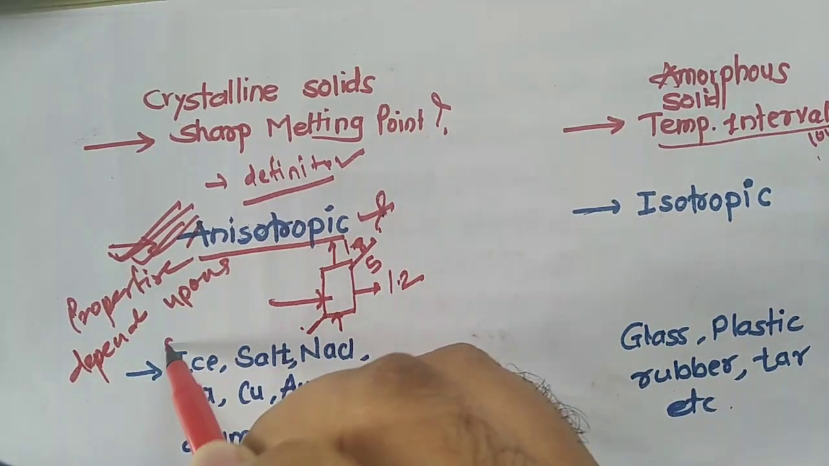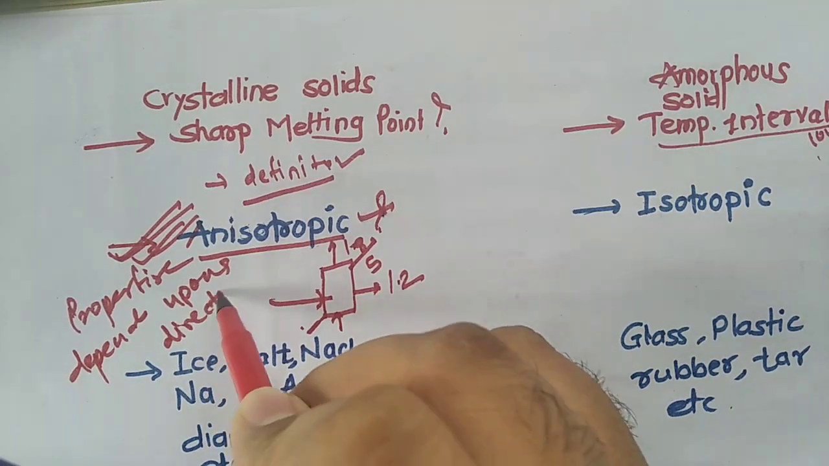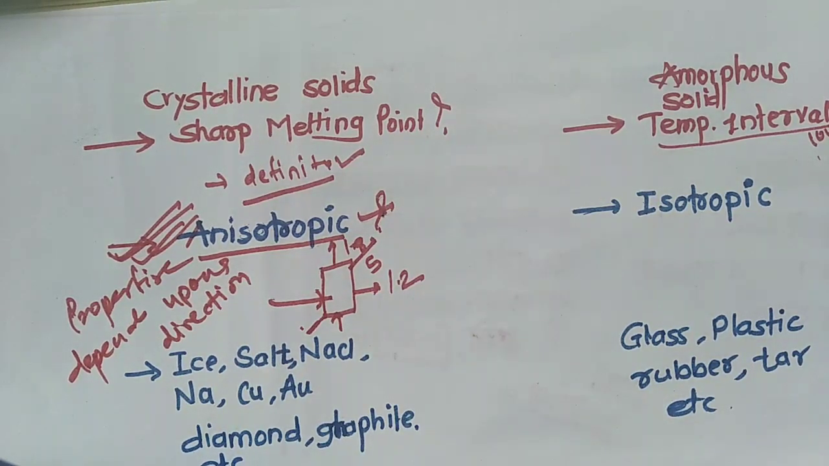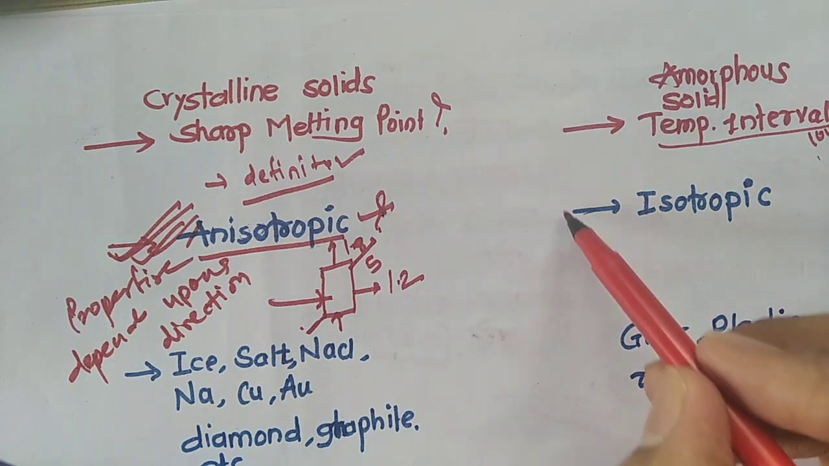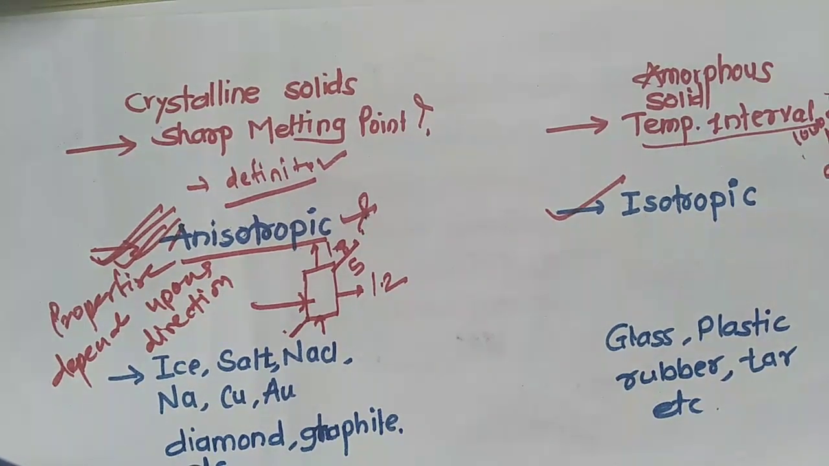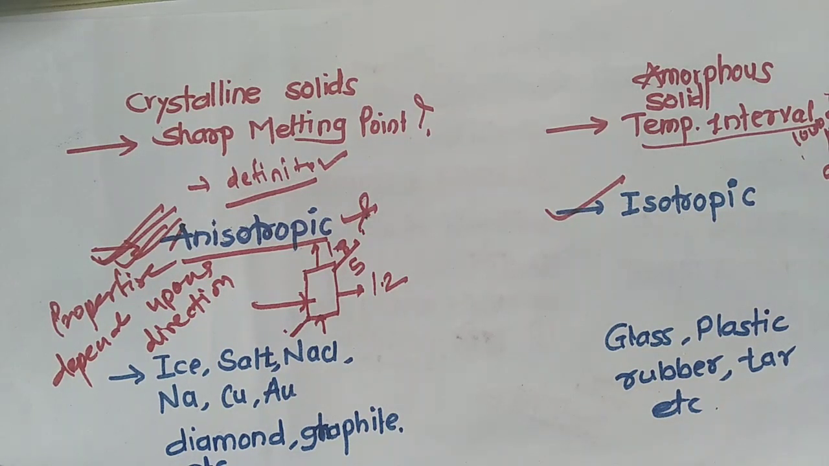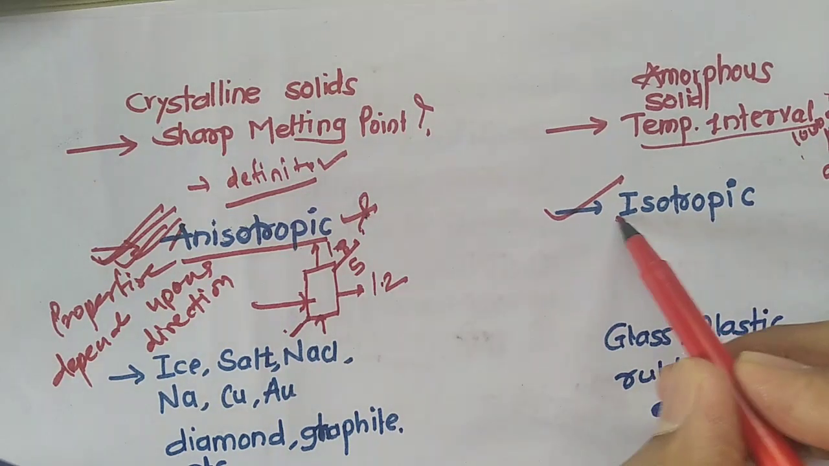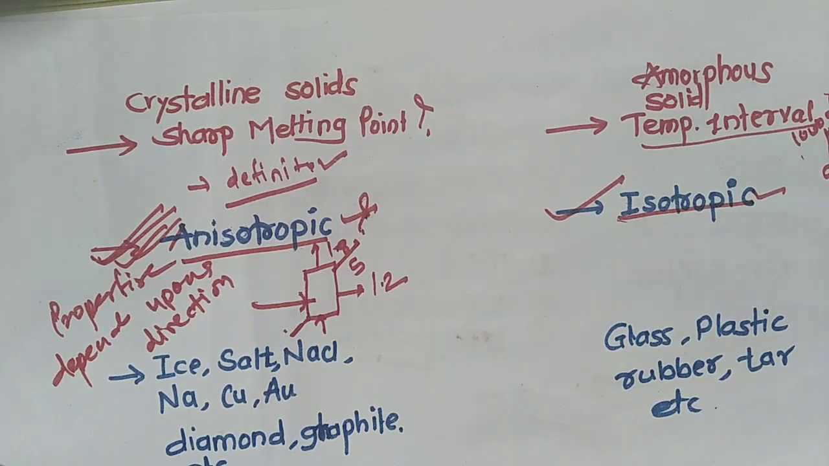Properties that depend upon direction are known as anisotropic properties, such as electrical conductivity and thermal conductivity. Properties which don't depend upon the direction of measurement are known as isotropic properties.